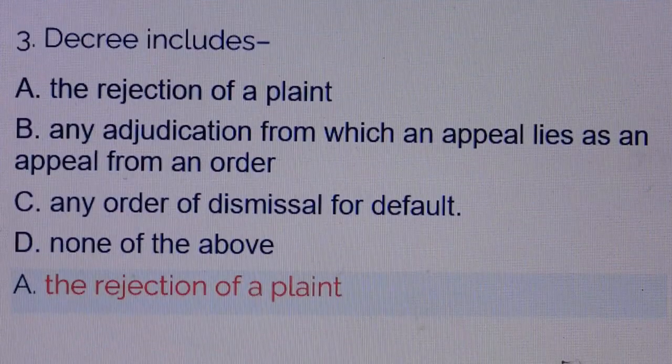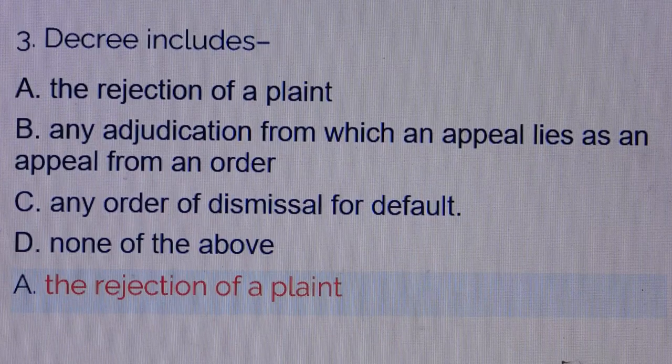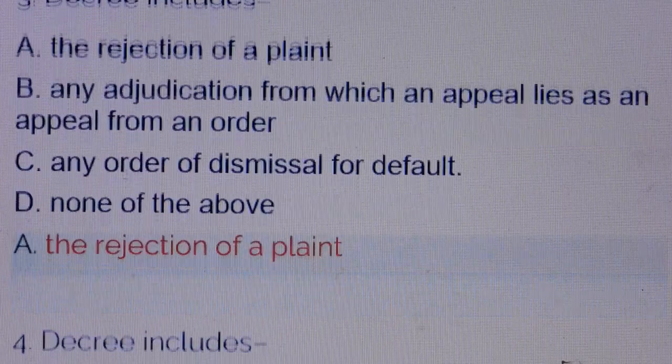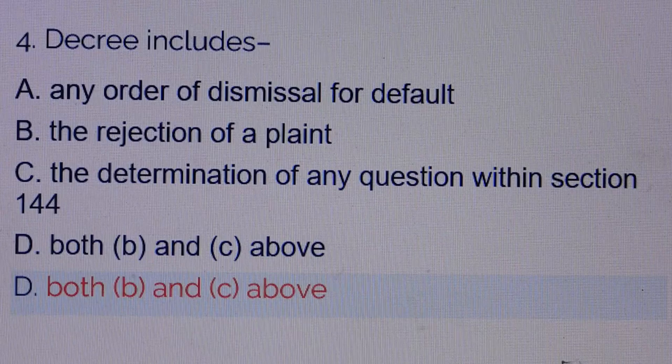Question number 3. Decree includes. Answer is option A, the rejection of a plaint. Question number 4. Decree includes. Answer is option D, both B and C above, meaning option B, the rejection of a plaint, option C, the determination of any question within section 144.